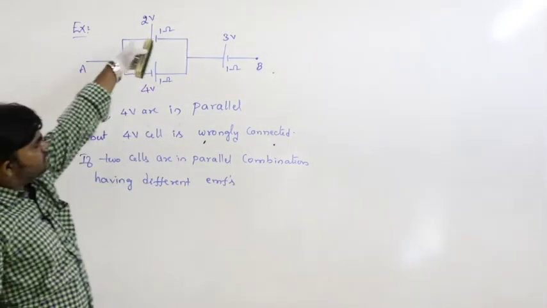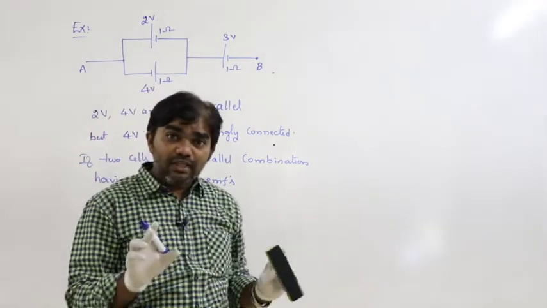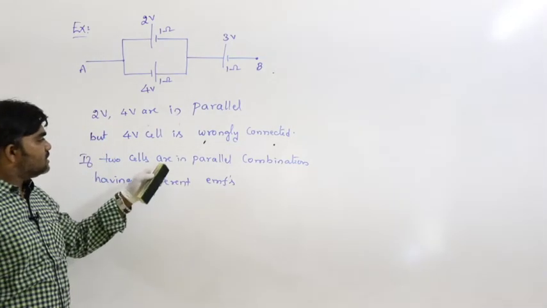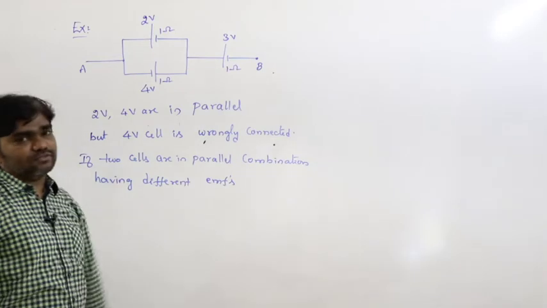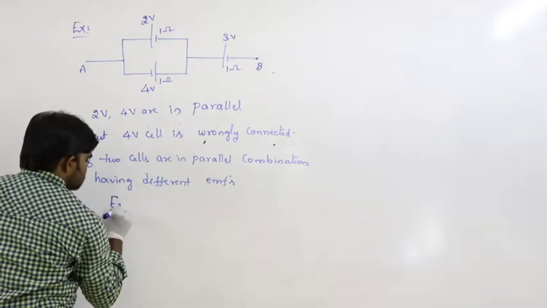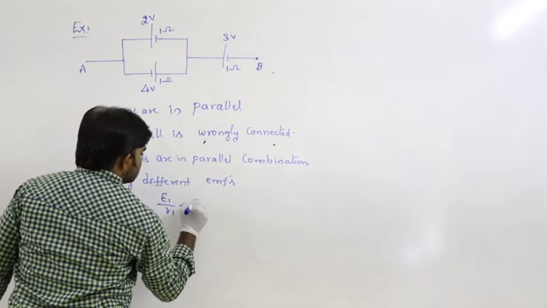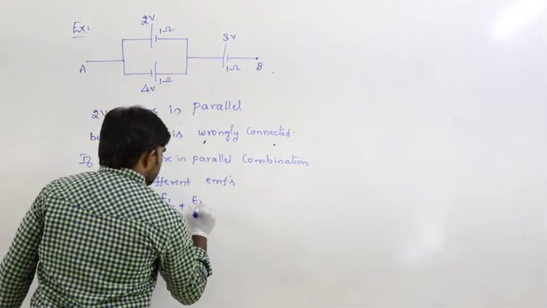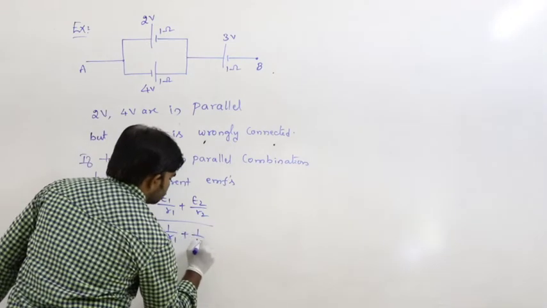For example, if 2 cells of equal EMF are in parallel combination, effective EMF is that same value, but here the 2 are not equal. 2 cells are in parallel combination but having different EMFs. Then E effective in parallel combination is equal to, we derived one formula, that is E1 by R1 plus E2 by R2 divided by 1 by R1 plus 1 by R2.